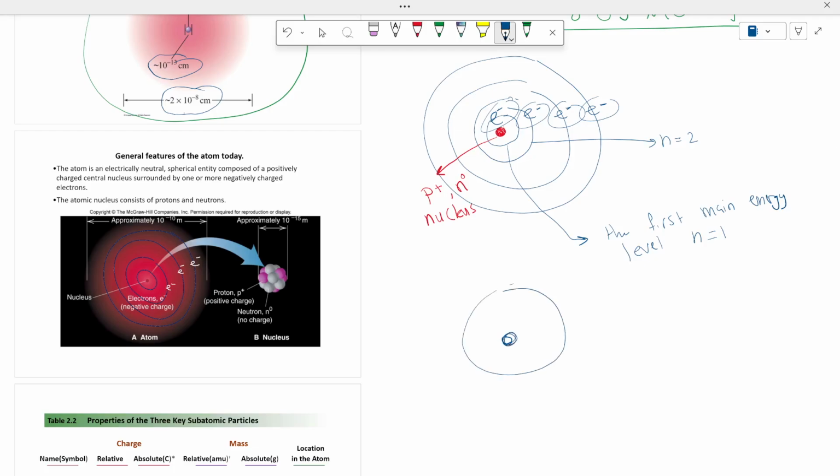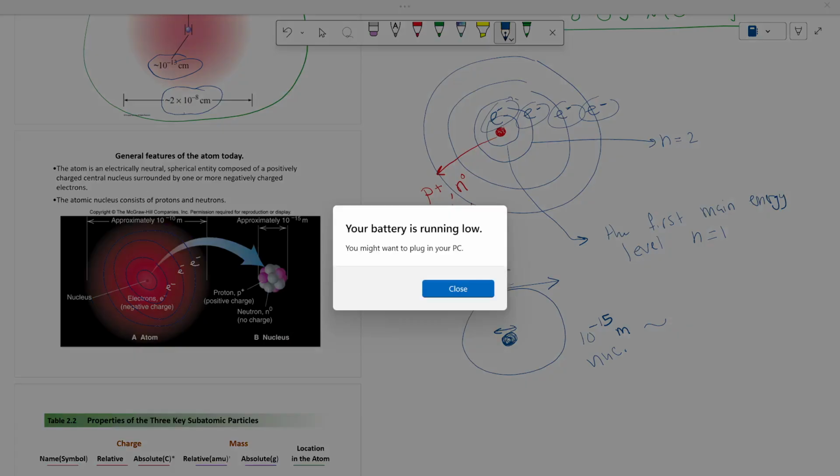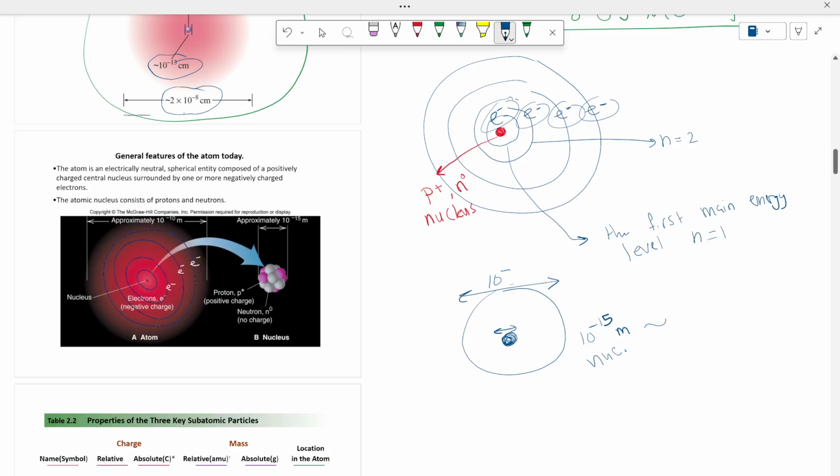It's 10 to the power minus 15 meter for the nucleus to 10 to the power minus 10 meter for the atom.